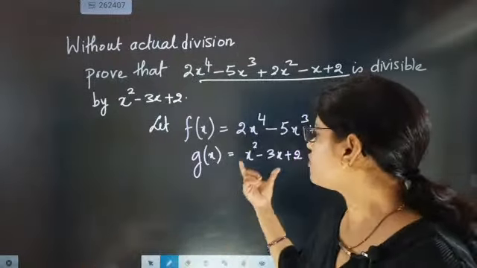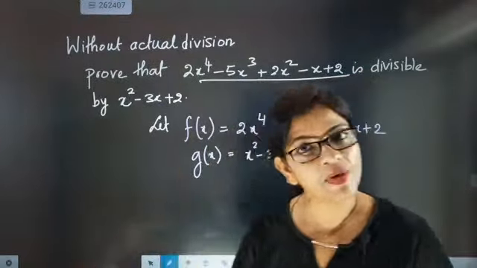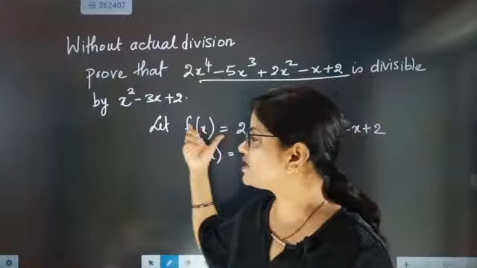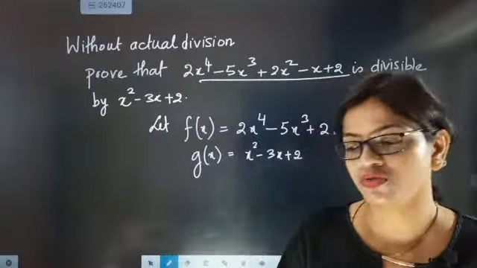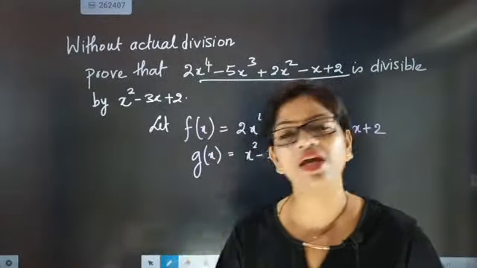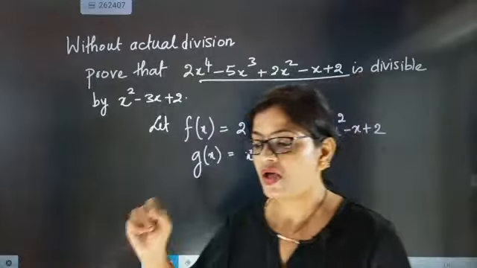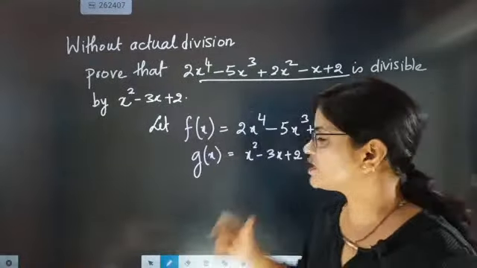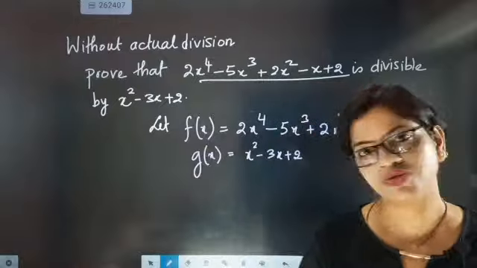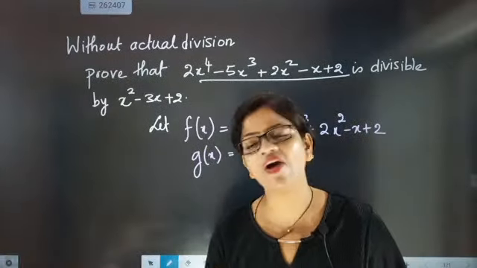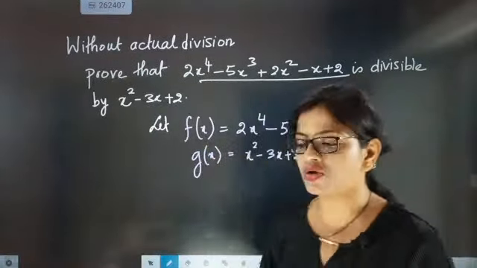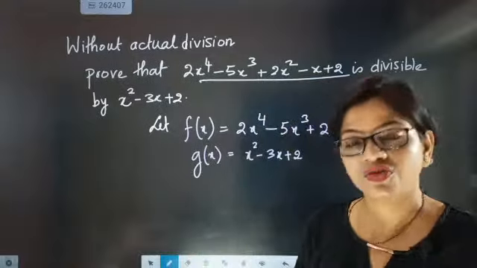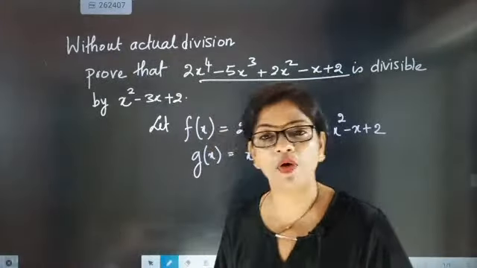Any one of its factors will be capable of making f of x equal to 0. If a factor makes f of x equal to 0, that means it is divisible. So if one of the factors makes it equal to 0, that means it is divisible. Such questions are very, very important.